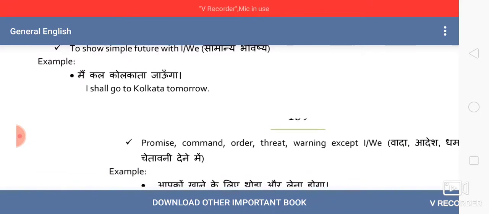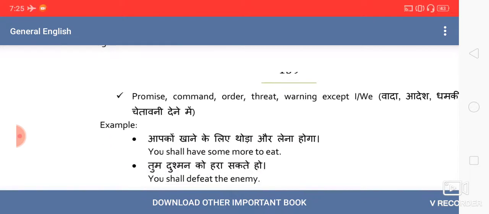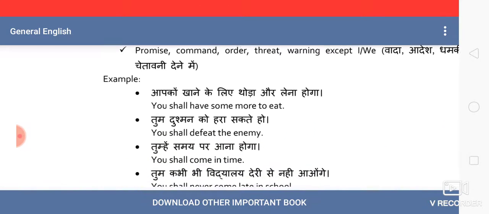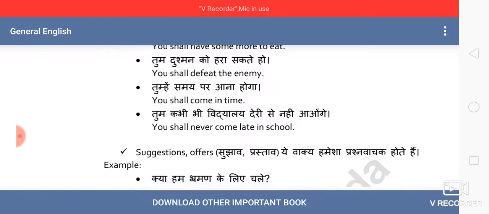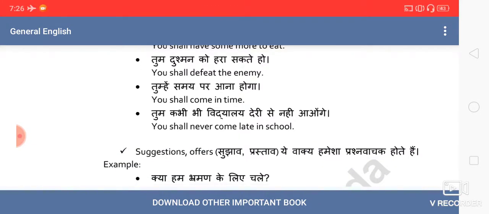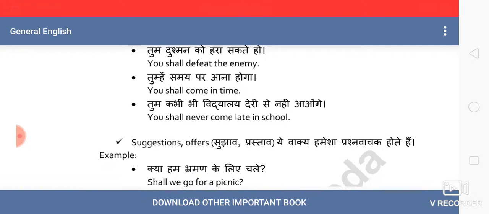We also use shall to express our promise, command, order, threat, all these. Fine. Like, you shall have some more to eat. You shall defeat the enemy. So to express all these modes, moods, attitudes, we use shall also.